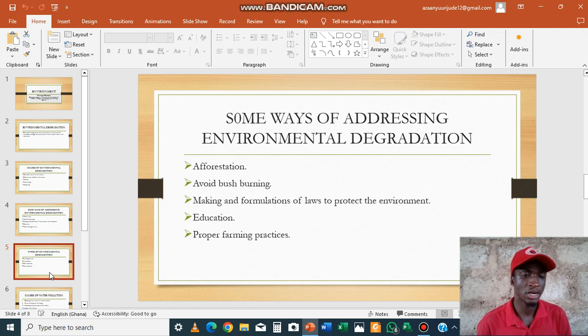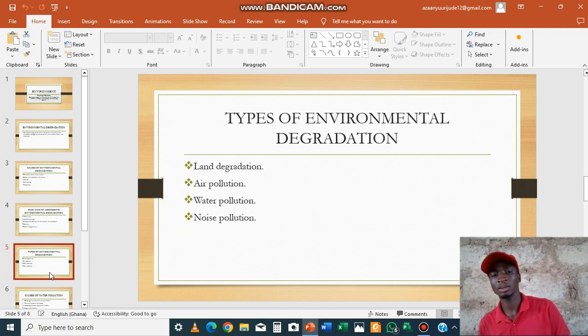So then another thing in our discussion is types of environmental degradation. Now that we know the definition of environment, the definition of environmental degradation, causes and ways of addressing it, what are the types of environmental degradation? The following are some of the types of environmental degradation. One is land degradation.